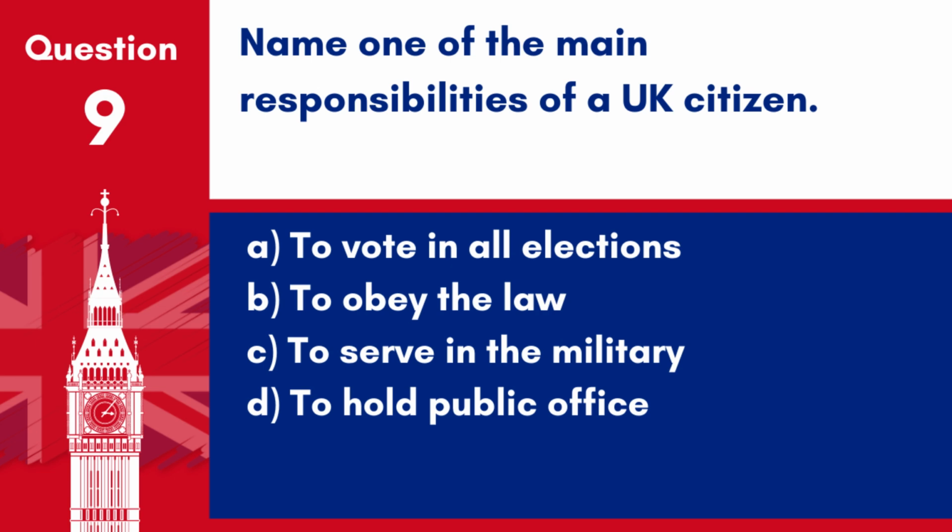Question 9. Name one of the main responsibilities of a UK citizen. A. To vote in all elections. B. To obey the law. C. To serve in the military. D. To hold public office. Answer: B. To obey the law. One of the main responsibilities of a UK citizen is to obey the law, reflecting the principle of the rule of law in British society.